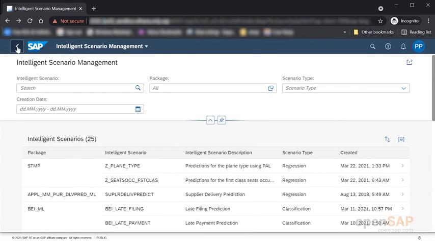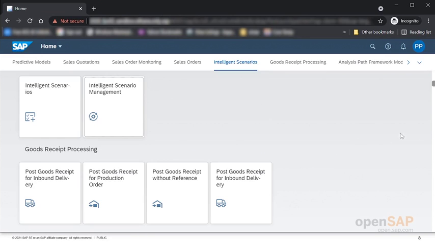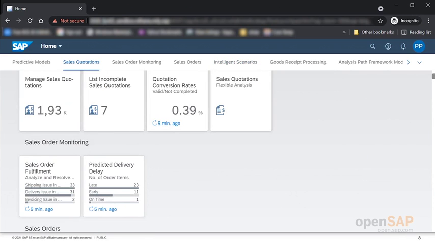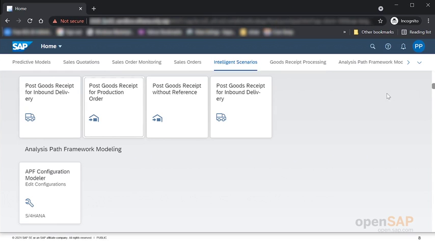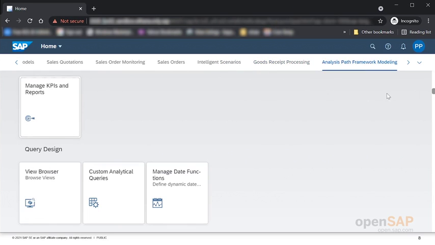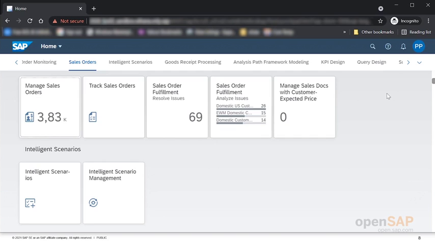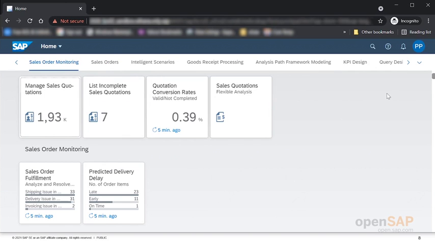Let me go back. Now I go into the sales quotation conversion app. In this app, as I've explained earlier, that particular scenario has a particular model chosen, which means that model is already activated.